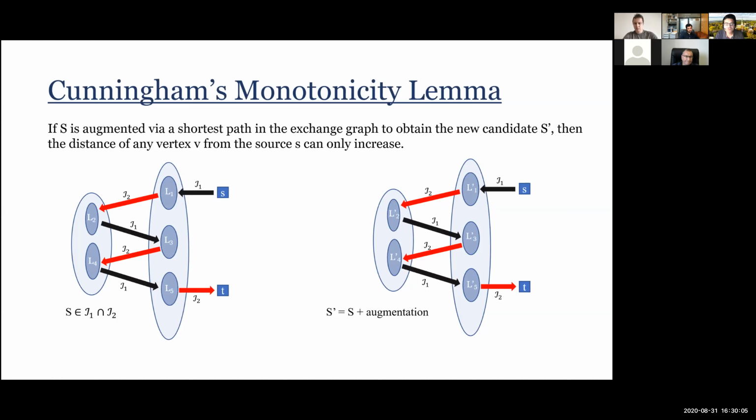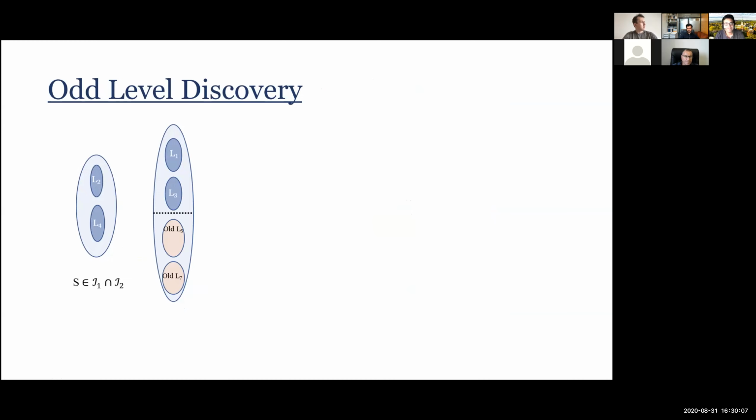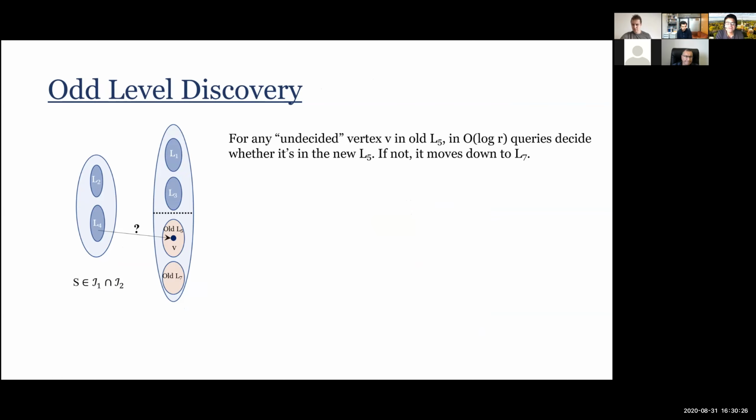And why is this good for our algorithm? Well, for odd level discovery, here's what we do. For every vertex not decided so far, they were in some older L, so this vertex is in an older L5 or an older L7 and so on. So when I want to find the new L5, I can restrict my attention only to the older L5s.